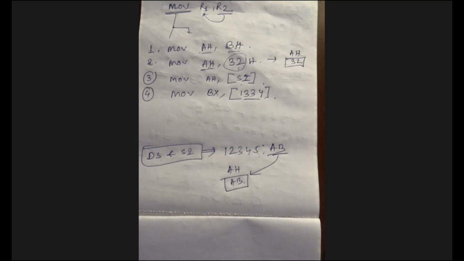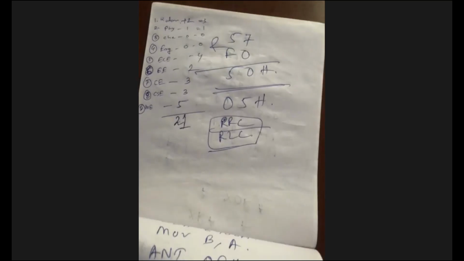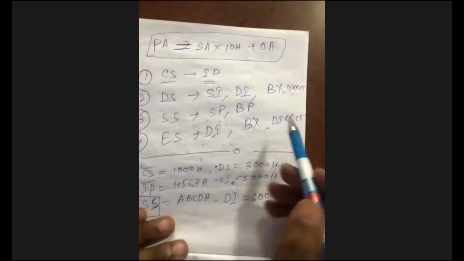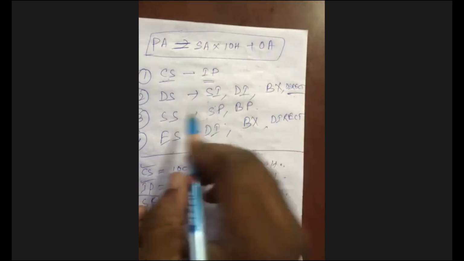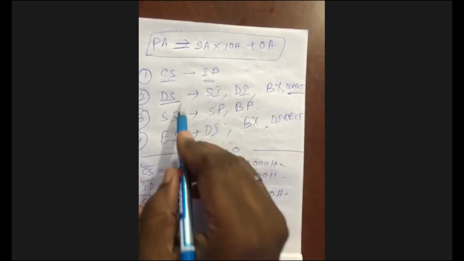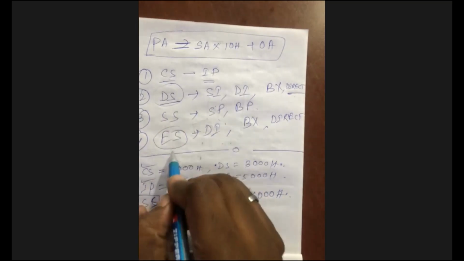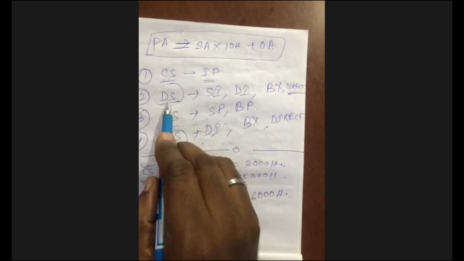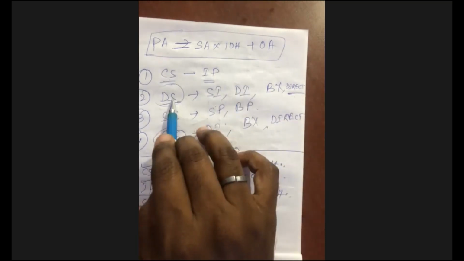Why, sir? Because whenever I am pairing, if you recall, I mentioned it is direct also. Direct pairs with ES or DS. So always DS. When DS is full, then ES will act as DS. That's the function of DS. So direct always pairs with DS.